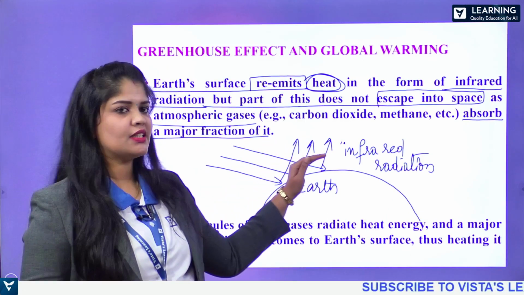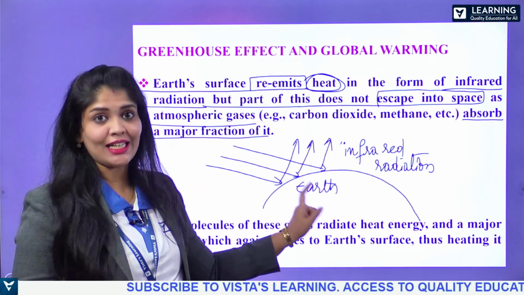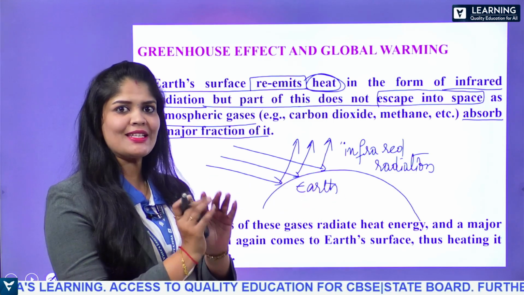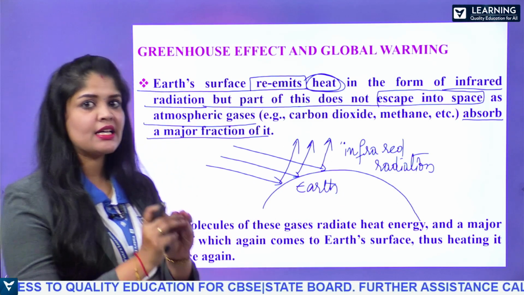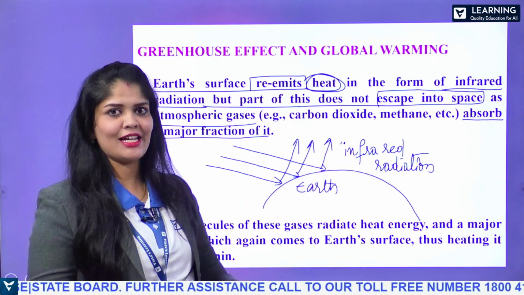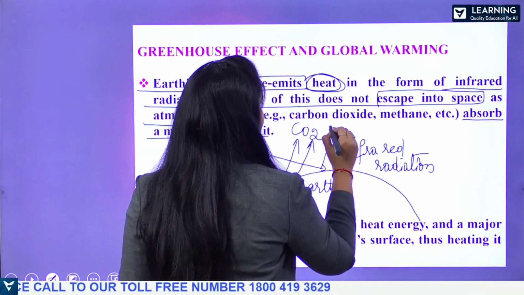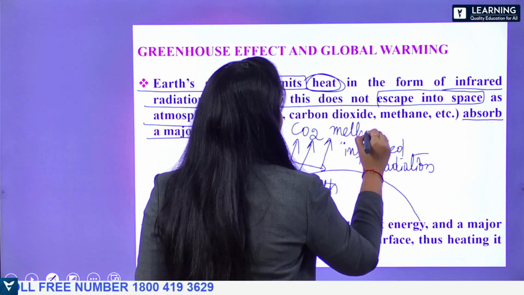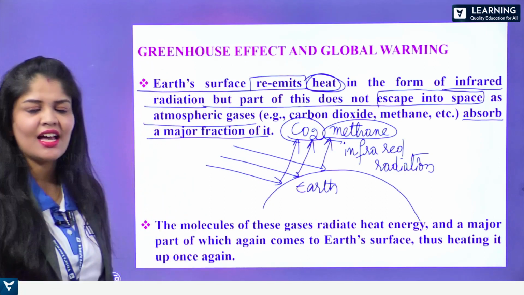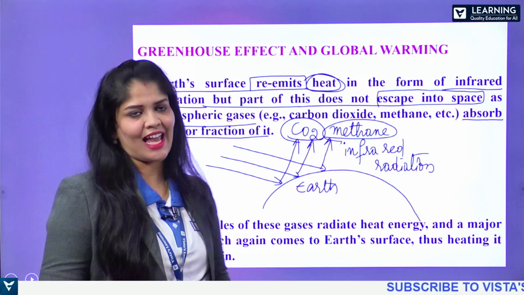So of the infrared radiation coming from the Earth's surface, the complete part cannot escape into space, but a small fraction is absorbed by some of the gases like carbon dioxide and methane, which are popularly called greenhouse gases.